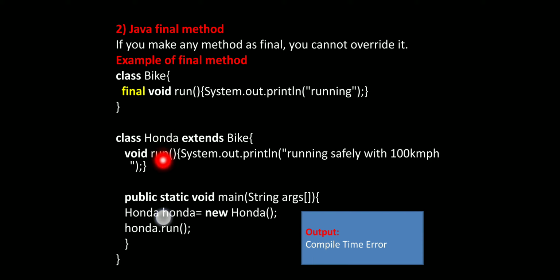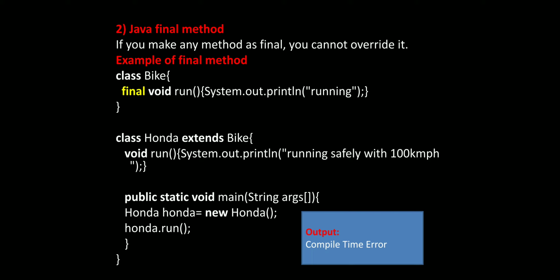Again, in the same Honda class we write a main method, that is public static void main. In the main method we created a Honda object with the help of the new keyword and the class name. With the help of the Honda object I am calling the run method. This program will give an error. What type of error? Compile time error.